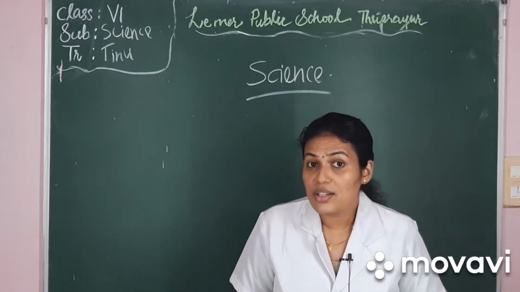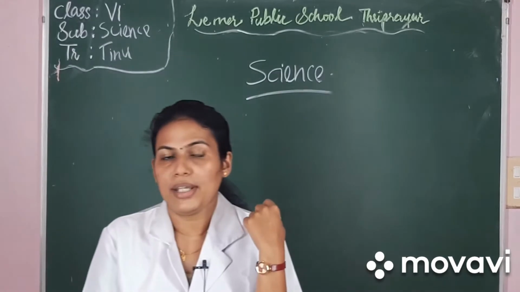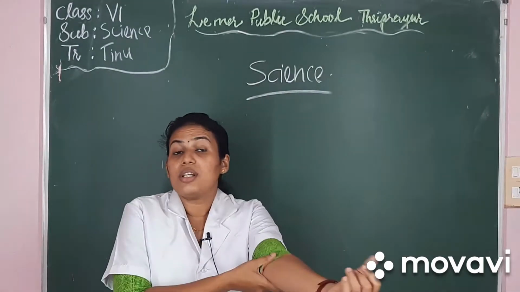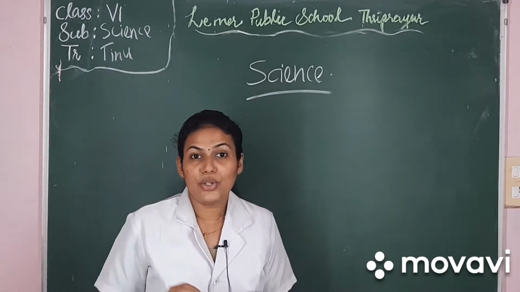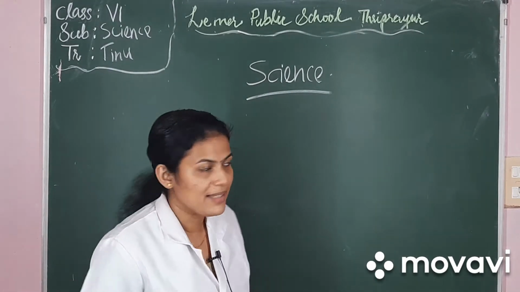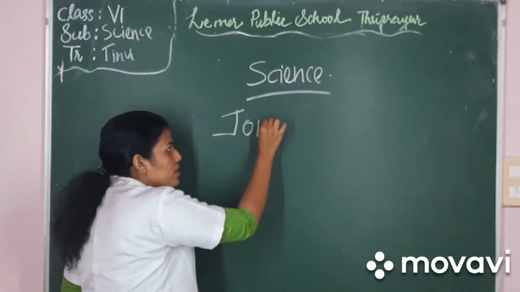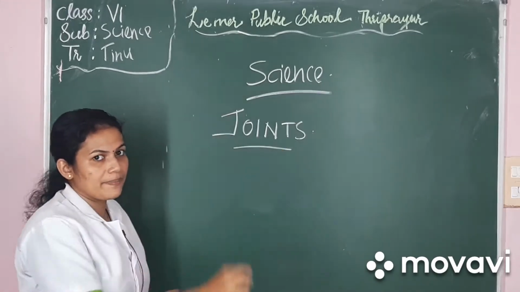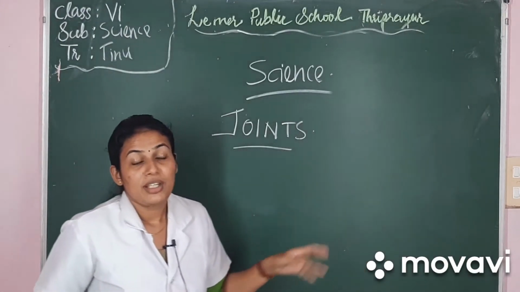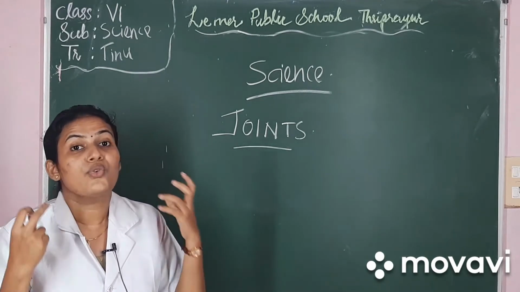Dear children, so you understood that you can only move those parts of your body, of your bones, where joints are present, isn't it? So in today's class, we are going to learn about joints. We finished learning about the bones. Now, what are these joints? Joints are the place where two or more bones meet.